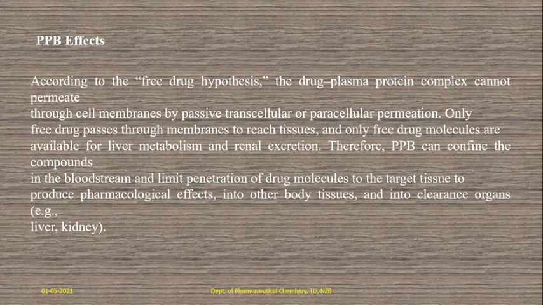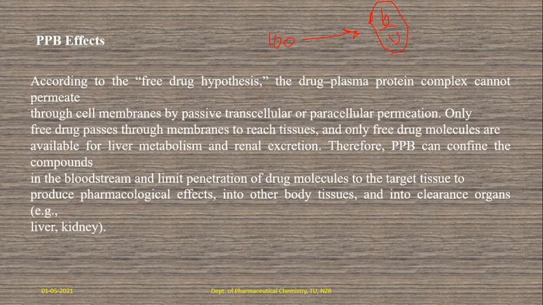Most of the time we can measure this plasma protein binding. How can we measure that? For example, here a 100 mg dose is there. How much is bound, indicated as B, and the remaining is unbound.